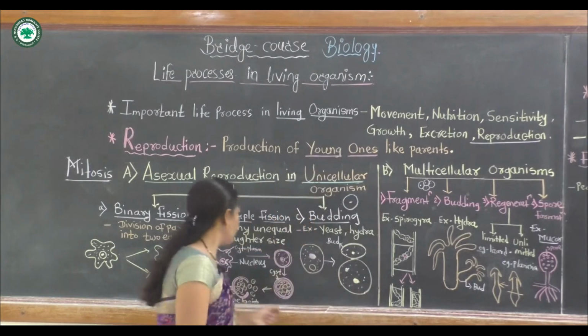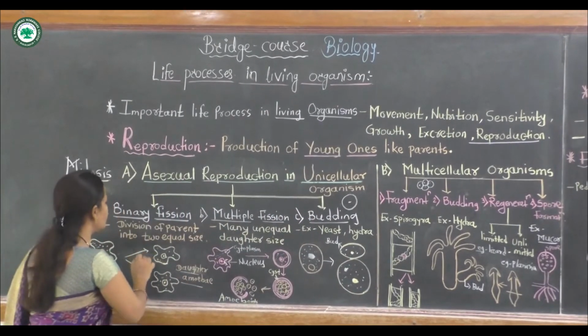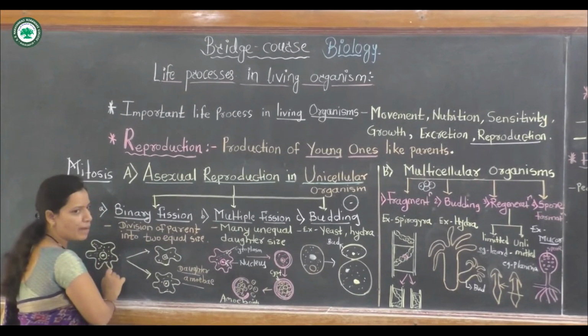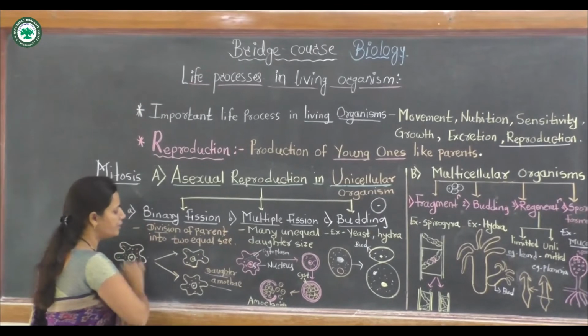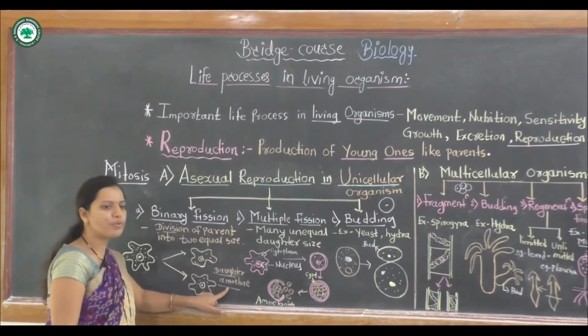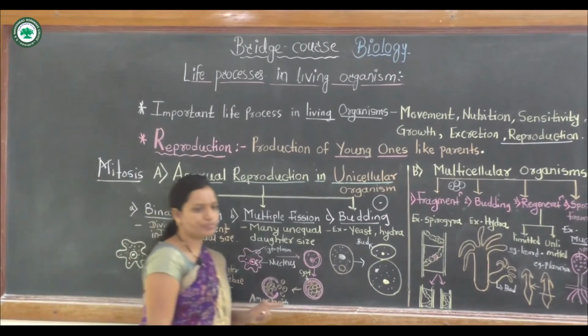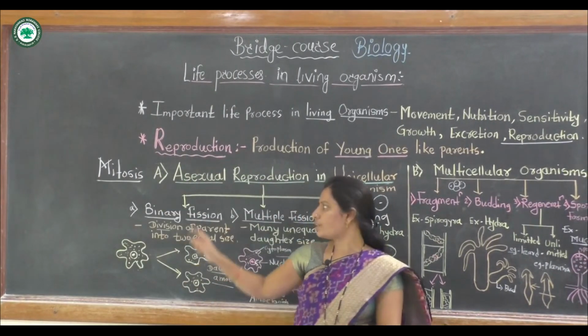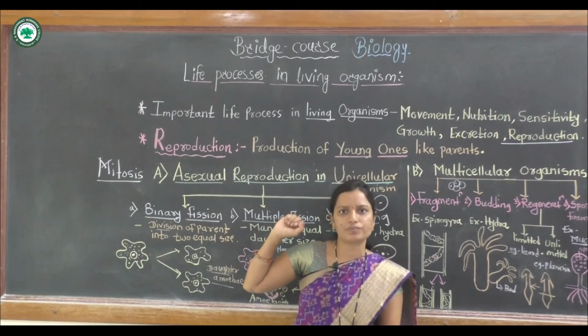This amoeba gets divided into two daughter cells. This is the parental cell, and this parental cell divides, forming two daughter amoebae, and this type of asexual reproduction is binary fission.